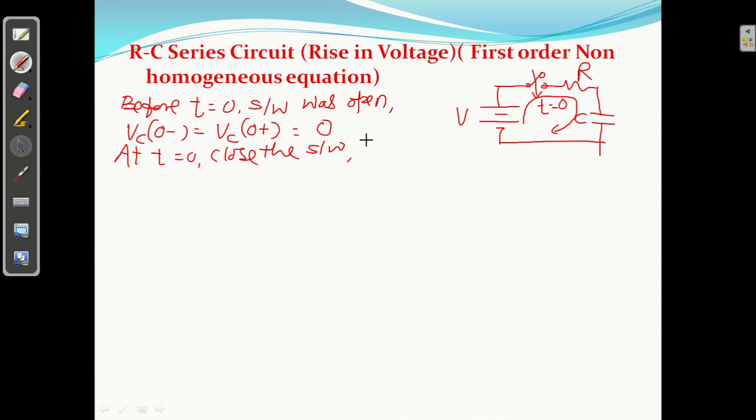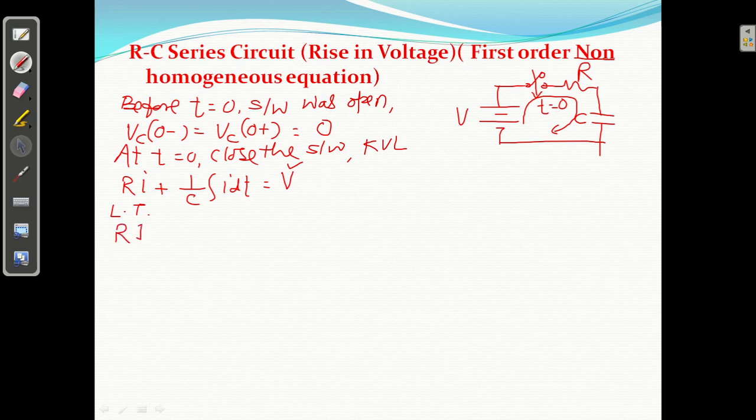So can we write the KVL? Yes, we can write the KVL. KVL क्या आएगा? Ri plus कैपेसिटर में वोल्टेज क्या होता है? 1/c integration of I dt equal to what? Voltage V. Okay, if the voltage, that is called the forcing function, if it is present, it is called a non-homogeneous equation, right? Okay, so if you take the Laplace transform, क्या आएगा?